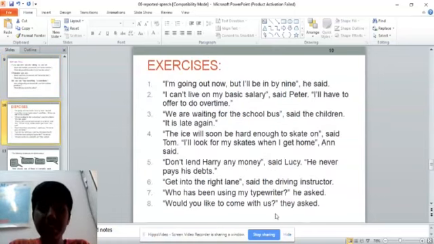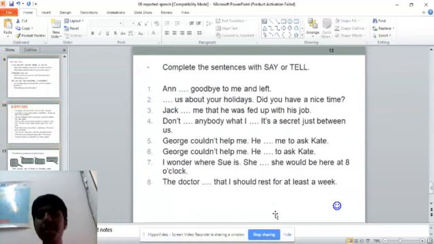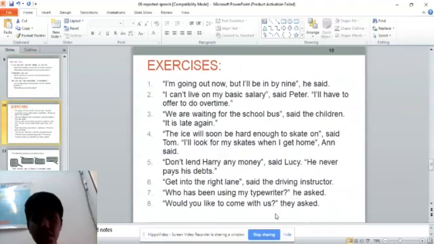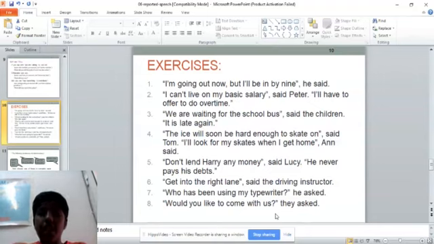The next is the exercises. I have got three exercises over here. You can pause the video and do each exercise one by one, and let me know in the comment box. If you understood this lesson completely, please do complete this exercise and send me the answers in the comment box. And don't forget to send your email ID so that I can give you further notifications and further questions in your email.